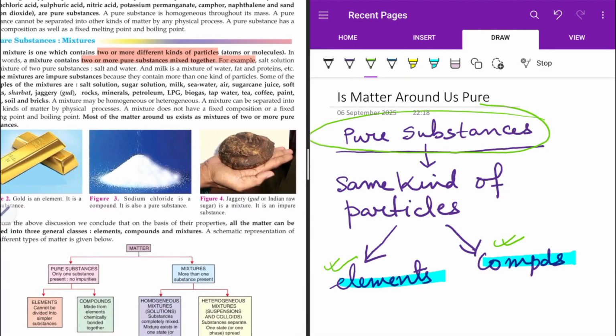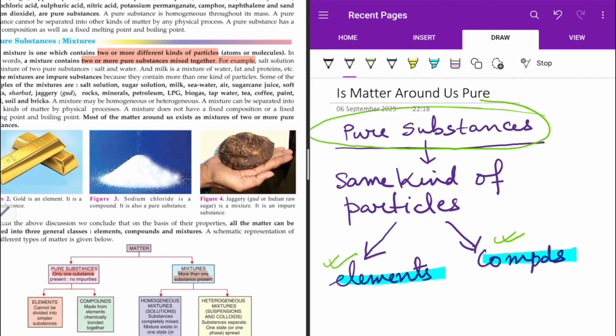So matter can be subdivided into pure substances containing only one kind of substance or particles, and mixtures containing more than one kind of substances present in it. Pure substances can be elements and compounds. Impure substances or mixtures can be of two types. One is homogeneous mixture, the other is heterogeneous mixture.